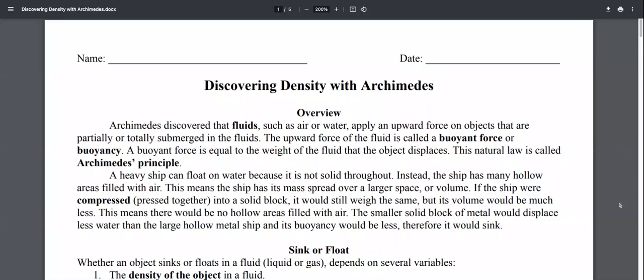A heavy ship can float on water because it is not solid throughout. Instead, the ship has many hollow areas filled with air. This means the ship has its mass spread over a larger space or volume. If the ship were compressed or pressed together into a solid block, it would still weigh the same, but its volume would be much less. This means there would be no hollow areas filled with air. The smaller solid block of metal would displace less water than the large hollow metal ship, and its buoyancy would be less. Therefore, it would sink.